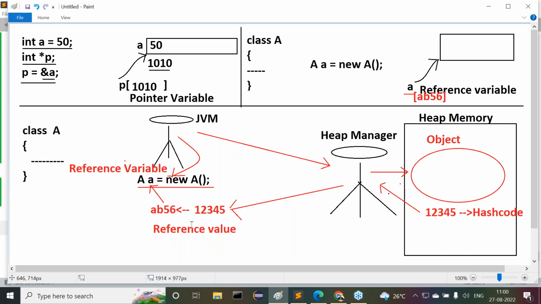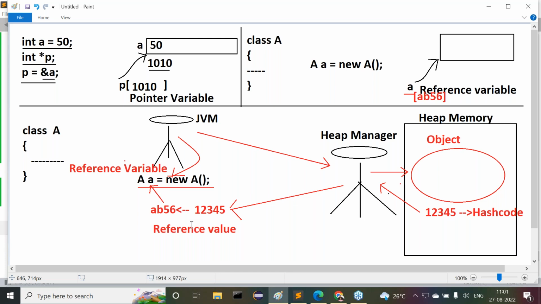AB56. Then what is the reference value of the object? It is a hexadecimal form of hash code. What is this hash code? Hash code is an integer value provided by the heap manager as a unique identity for each and every object. Hash code is not an address location. The reference value is a hexadecimal form of hash code, not an address location. A reference variable stores a reference value, not an address location.